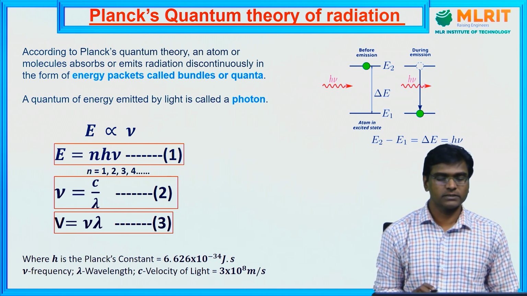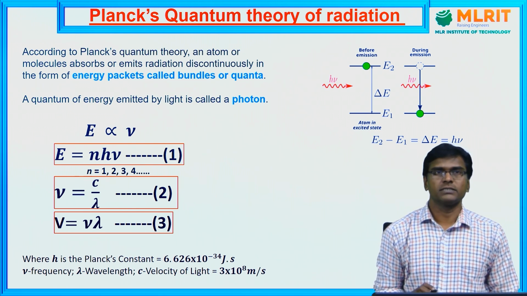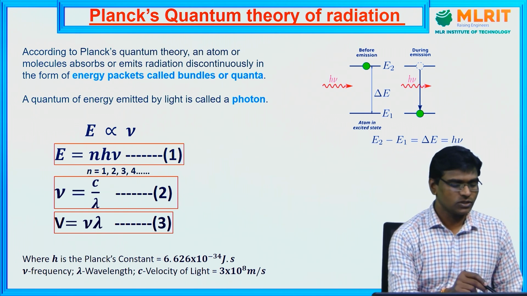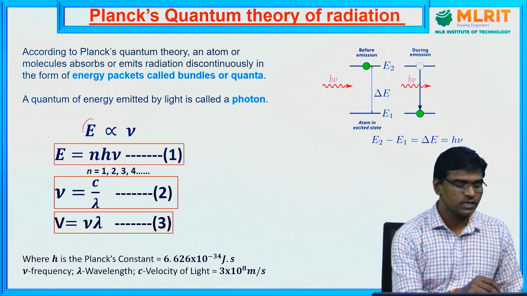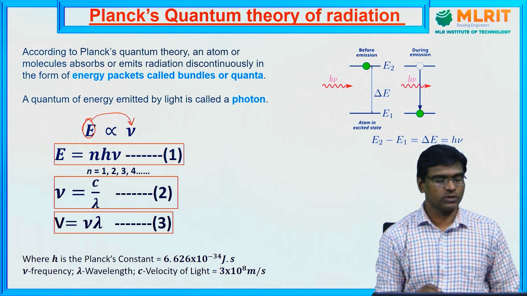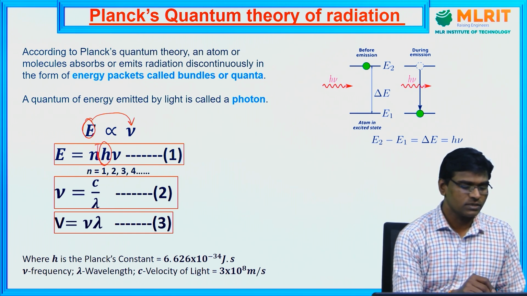According to Planck's theory, the electromagnetic spectrum consists of wave packets. These wave packets or energy packets we call quanta or photons. These quanta or photons carry energy. The energy of the photon is directly proportional to the frequency of the photon. If you remove the proportionality with a constant, that constant we call the Planck constant.